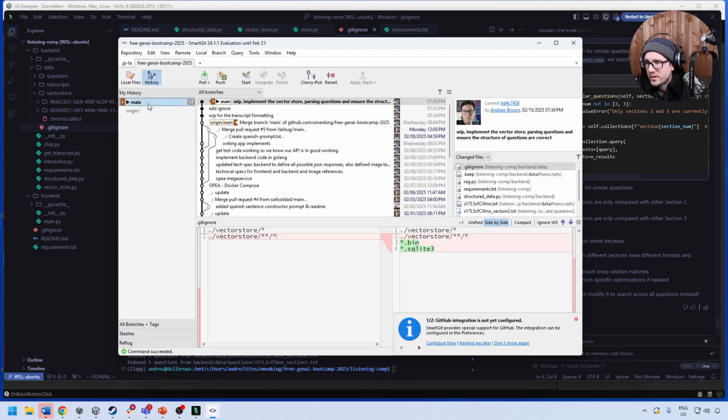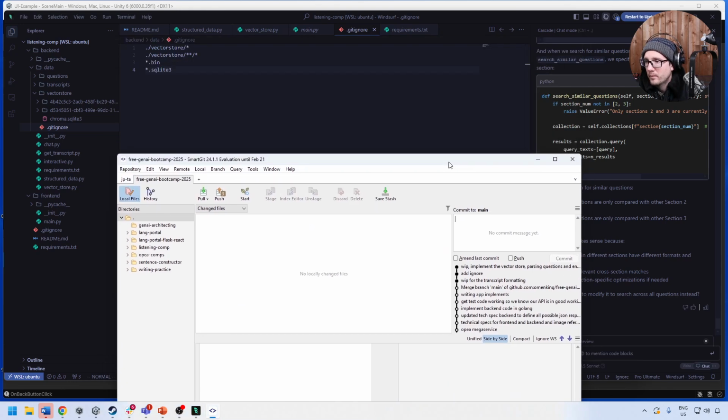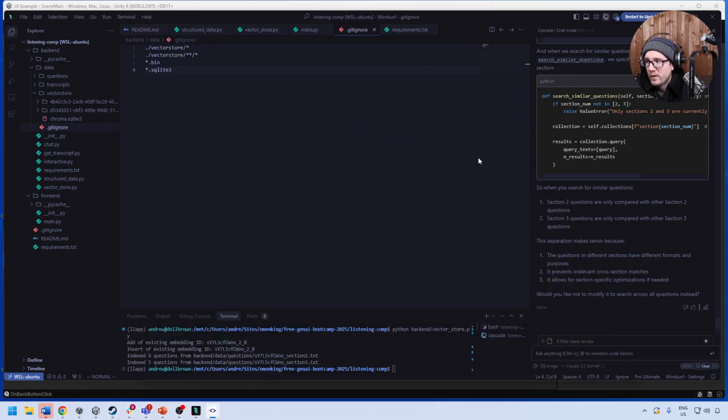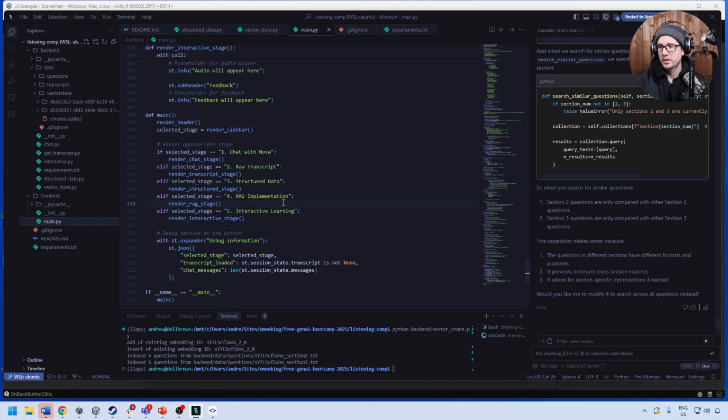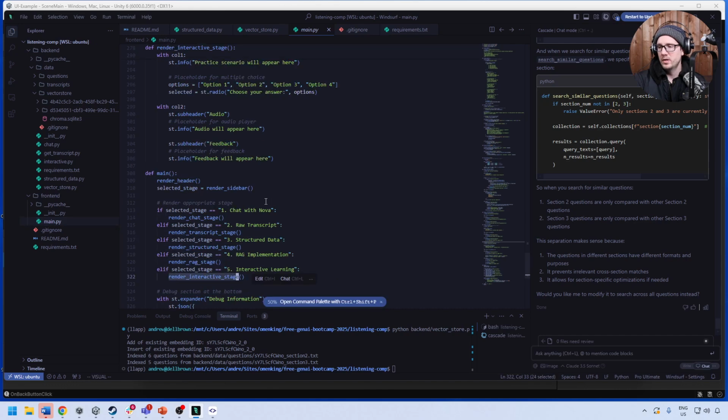And now what I want is, well, I lost where I was a second ago, but back over to here, local files, here we go. Now I want that final implementation. We still need audio to text, and that's something we can figure out as a separate step. But I'm going to take a look at this here. We have render interactive stage.